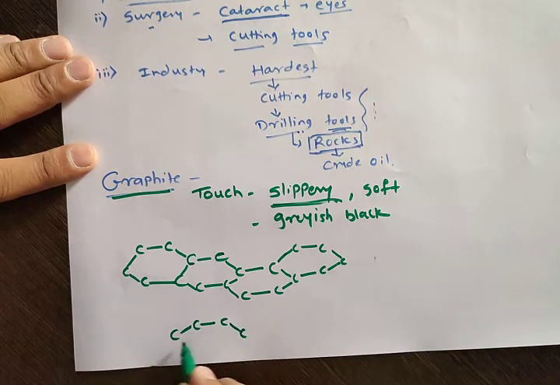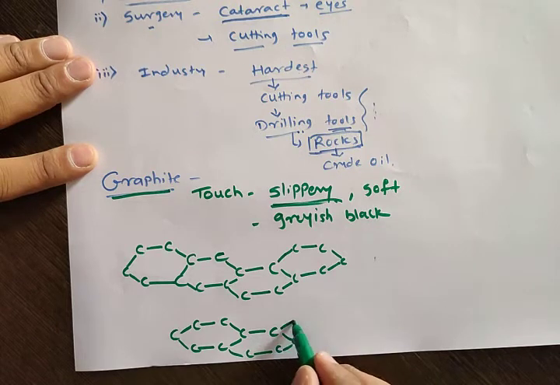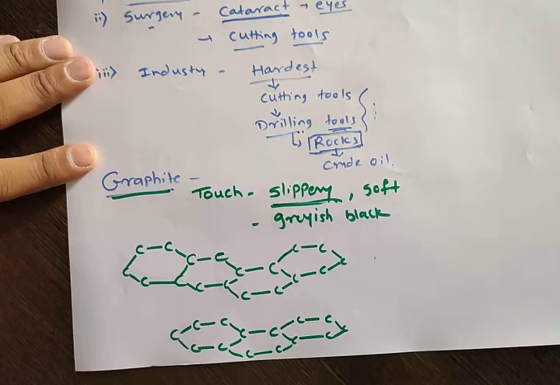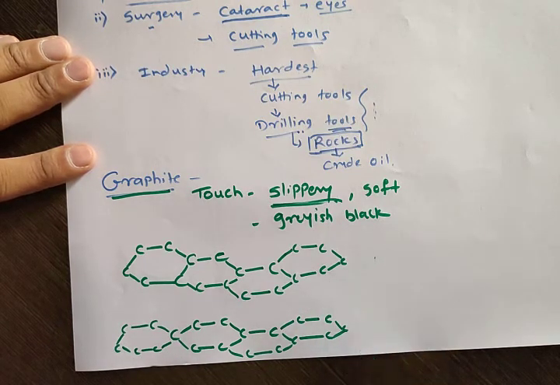To draw this figure is also very easy. So the second layer is an exact replica of the first layer. Okay, so this is the first layer, this is the second layer.